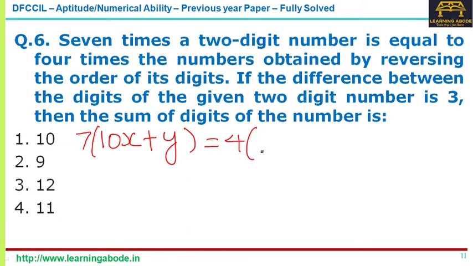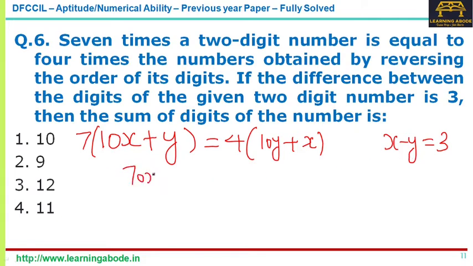So reversing means unit digit becomes the tens digit and tens digit becomes the unit digit, like this. Now if the difference between the digits of the given 2-digit number is 3, that is x minus y is equal to 3 or y minus x is equal to 3, whatever, then what is the sum of the digits? Okay, now let's try to solve this.